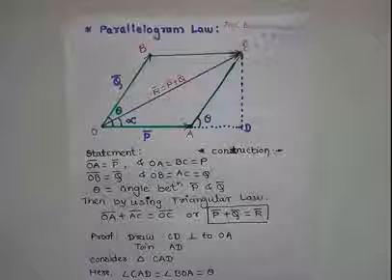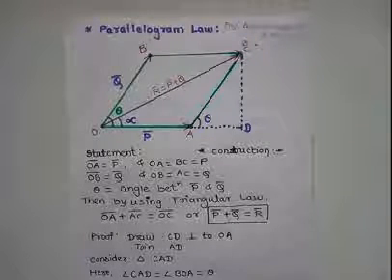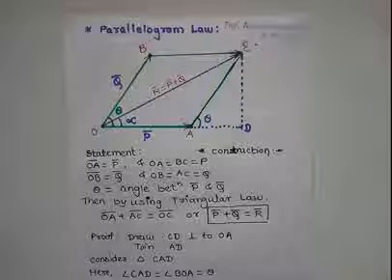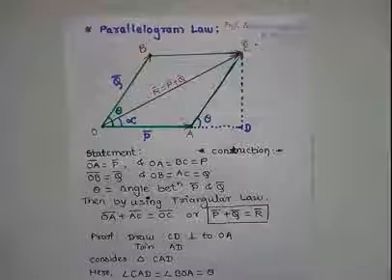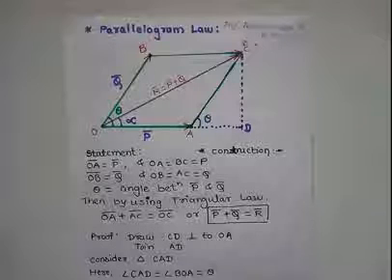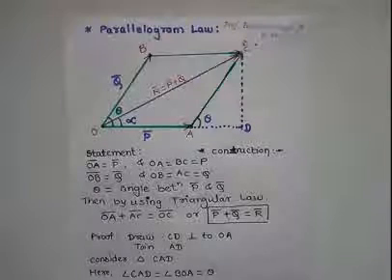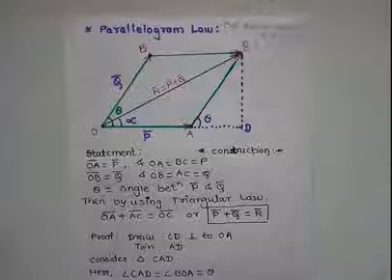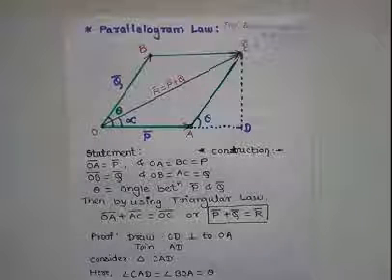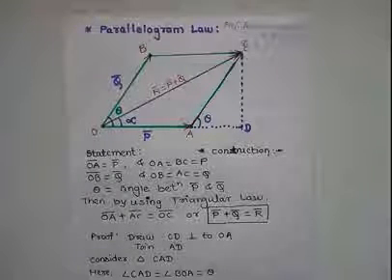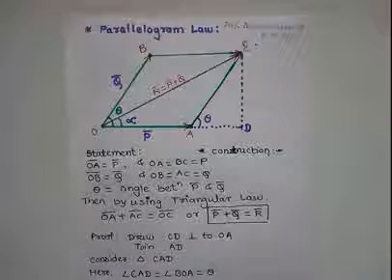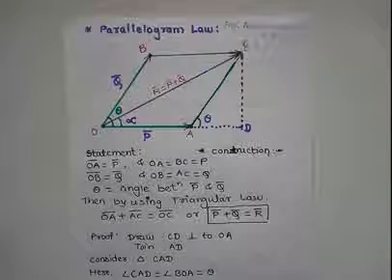The statement of parallelogram law says that if two vectors of the same type starting from the same point are represented in magnitude and direction by two adjacent sides of a parallelogram, then their resultant vector is given in magnitude and direction by the diagonal of the parallelogram starting from the same point.